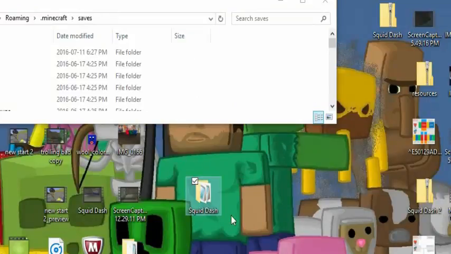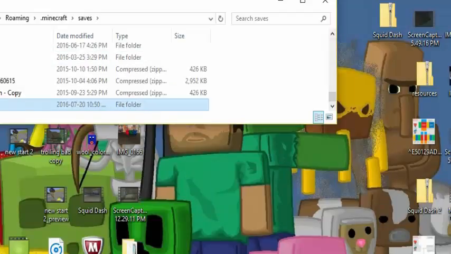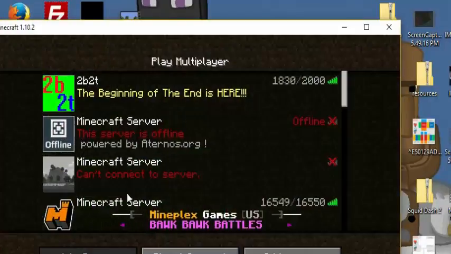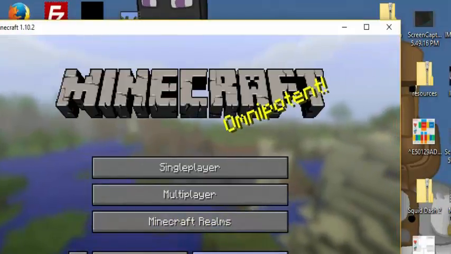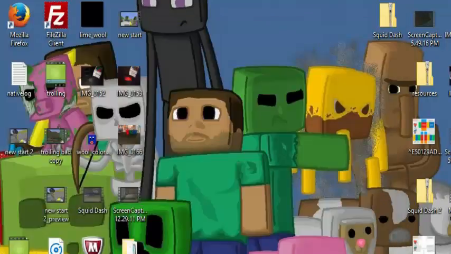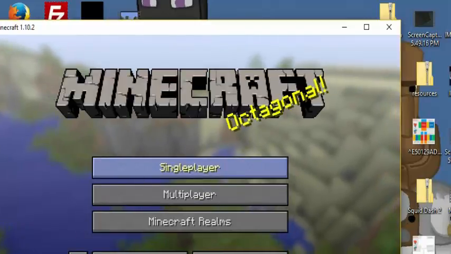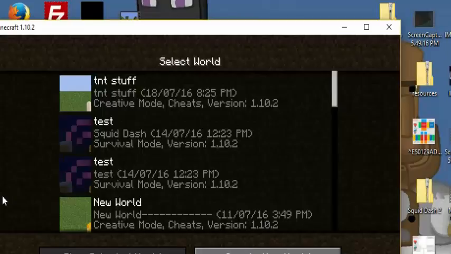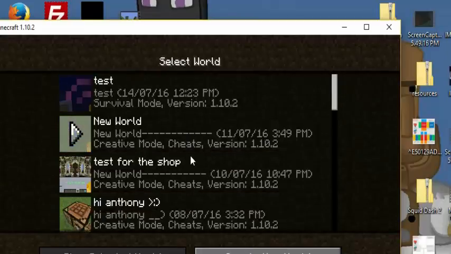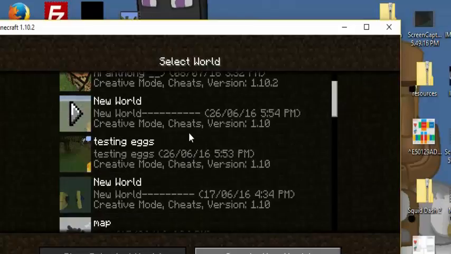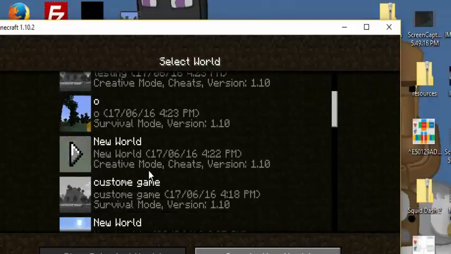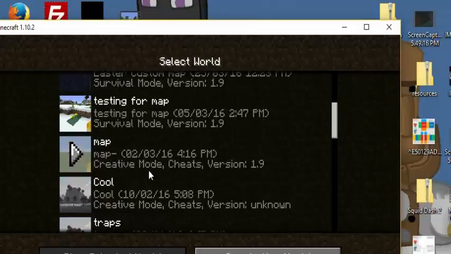But then you're going to take your downloaded map, for me Squid Dash, and just move it to saves. Okay, now it's in saves, right? And now you can X out of this. I already have a Minecraft open here, but that's not going to work. You're going to have to quit game and reload. So now you're just going to click on single player, where you downloaded the map. Now you're just going to look for it, because it may not be near the top even though it's the newest map. So you're just going to start scrolling down.